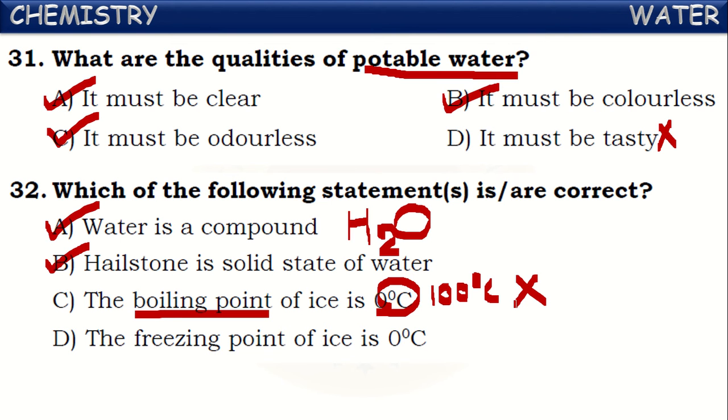See the last statement. The freezing point of ice is 0 degrees Celsius. What is meant by freezing point here? The temperature at which a liquid substance starts freezing, or starts converting into solid state, is called freezing point. So water starts freezing at 0 degrees Celsius. So it is also a correct statement. The freezing point of water is 0 degrees Celsius. It is correct.